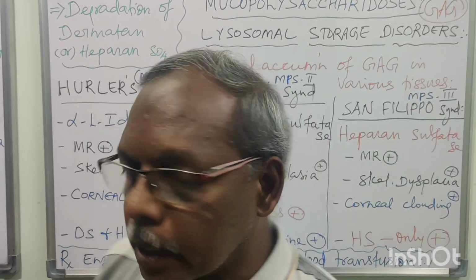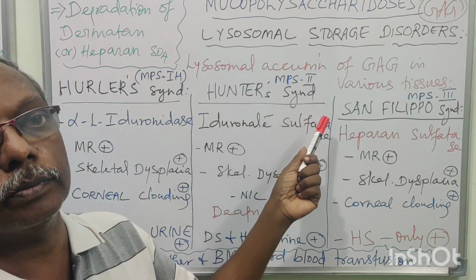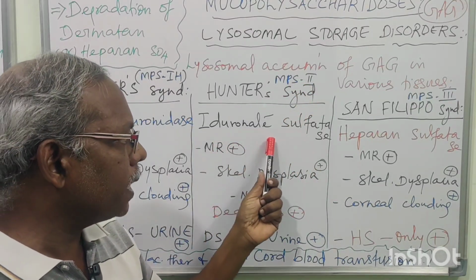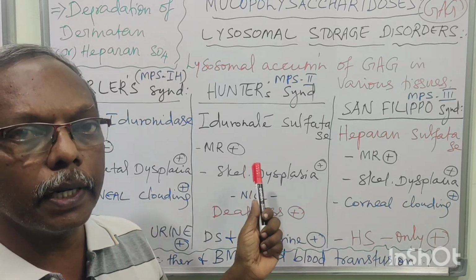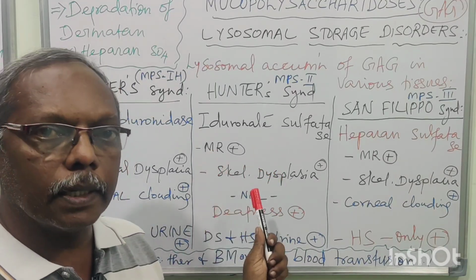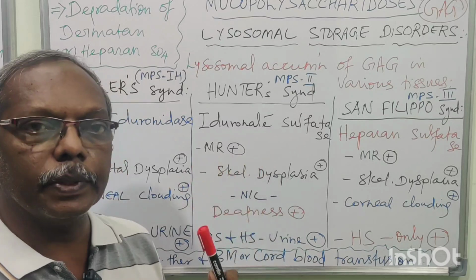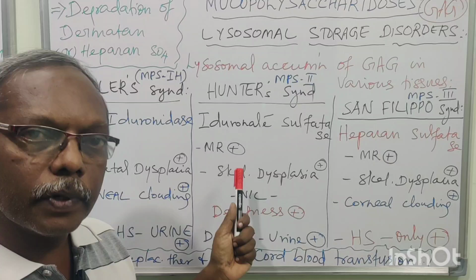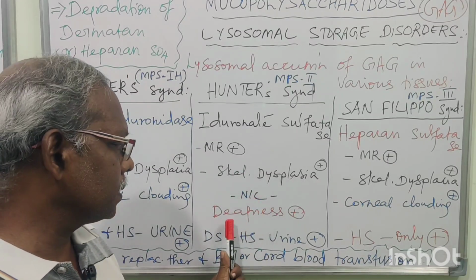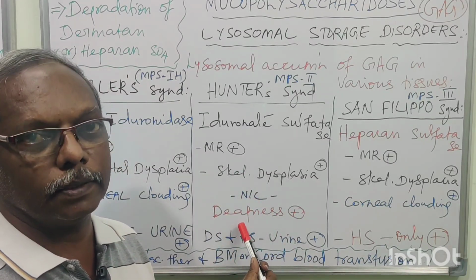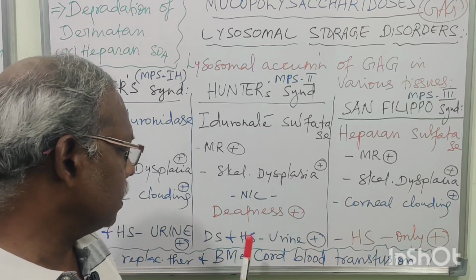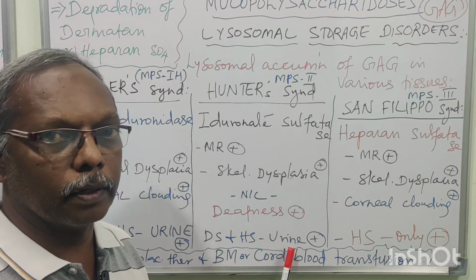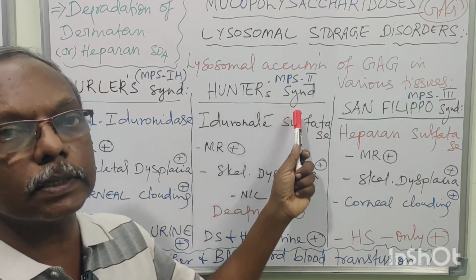Coming to the second one, Hunter's syndrome. This is MPS 2. Here the enzyme name is iduronate sulfatase. Again mental retardation is there. Skeletal deformities are there. Here there is no corneal involvement, but instead there is an ear problem, they will go for deafness. Finally, they also have Dermatan sulphate and Heparan sulphate in their urine. This is regarding Hunter's syndrome.